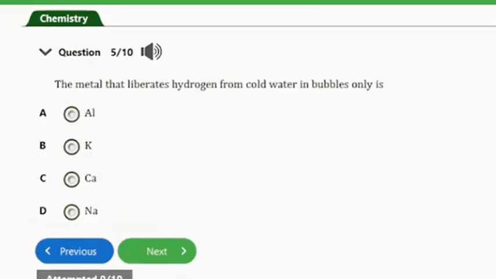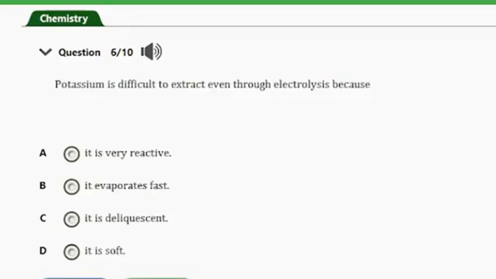Question number 5. It says, the metal that liberates hydrogen from cold water in bubbles only is A, aluminium, B, potassium, C, calcium, D, sodium. So guys, the answer to this question is option C here, that's calcium. So let's consider the next question. Question number 6.